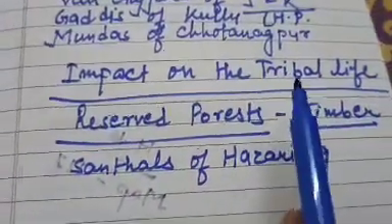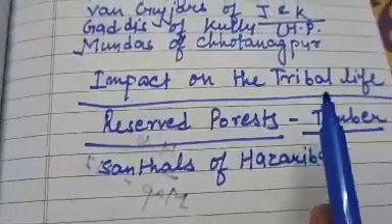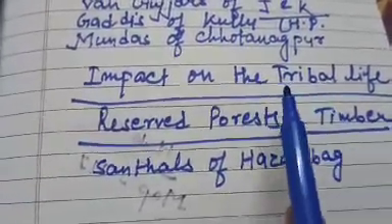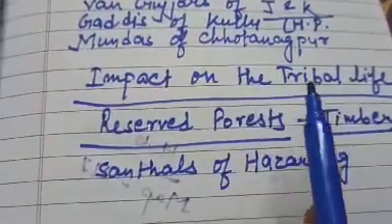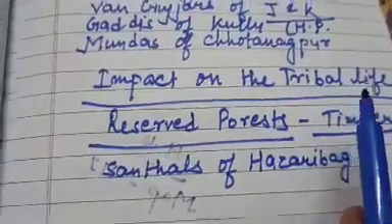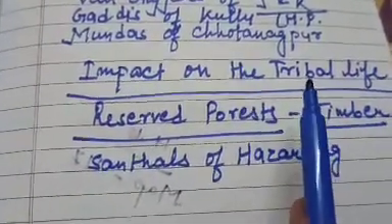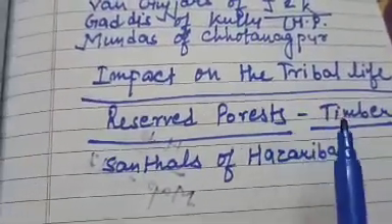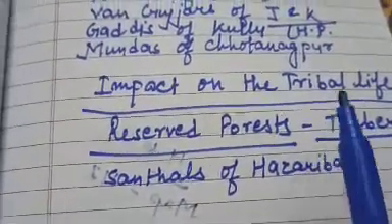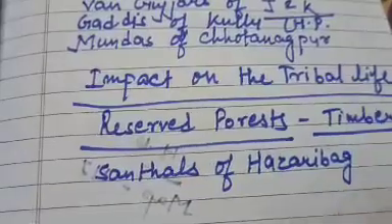This tribal community was totally dependent on forest products for their livelihood. But at that time railways were also starting in India and in Britain. And for making railway tracks and for making ships and boats, Britishers were in need of timber wood. And timber wood was found in the forest.